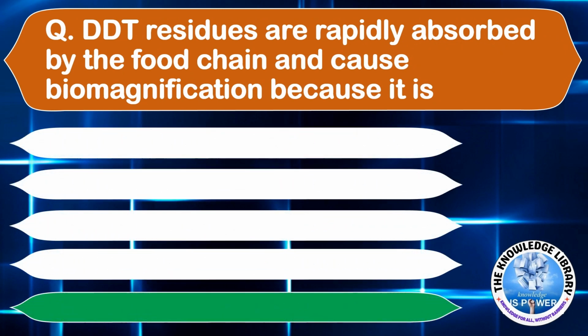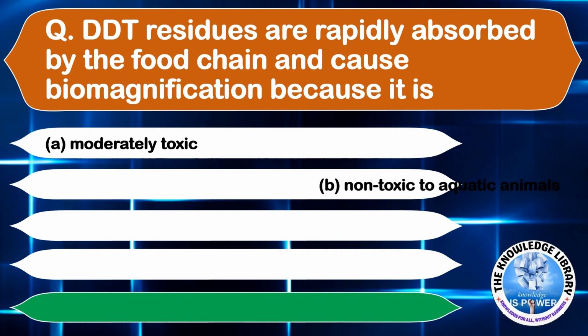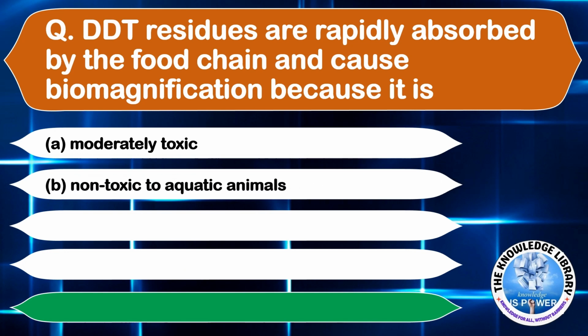DDT residues are rapidly absorbed by the food chain and cause biomagnification because it is option A, moderately toxic, option B, non-toxic to aquatic plants, option C, water soluble, option D, liposoluble.